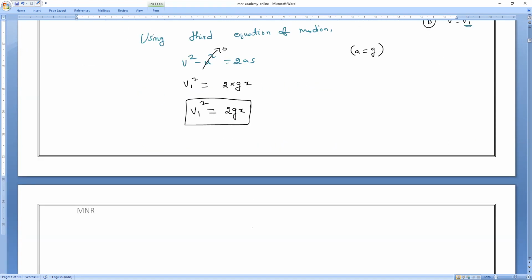Now, at point B, what is the kinetic energy at point B? All of you, tell me the formula. What is the kinetic energy formula?